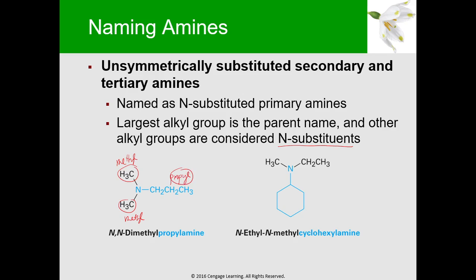So, ano yung pinakamahaba dyan? Of course, the propyl. So, the propyl here, yung propyl group, ikakabit natin yung amine. So, hanapin nyo muna yung pinakamahabang alkyl group, dadagdagan nyo siya ng amine. So, that's why it's called a propyl amine.